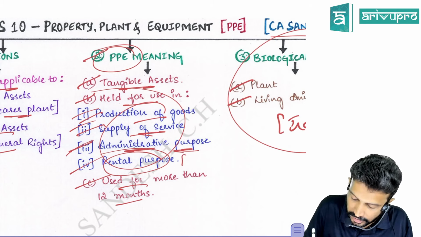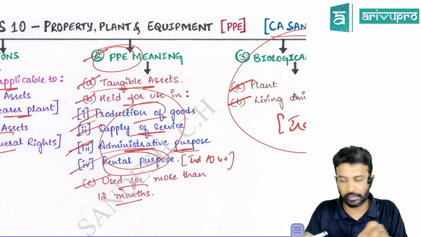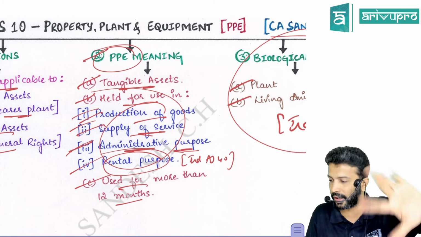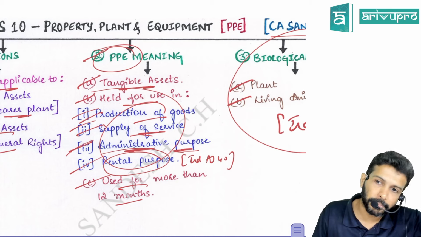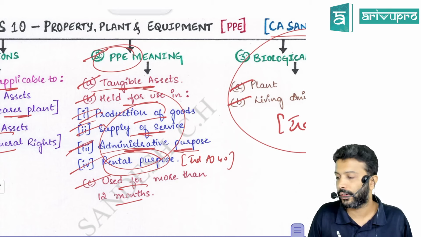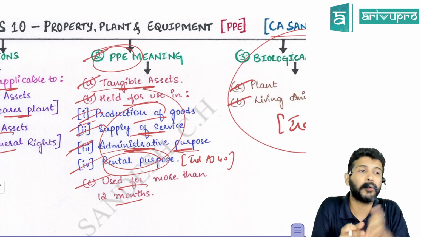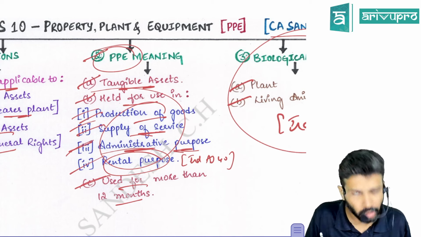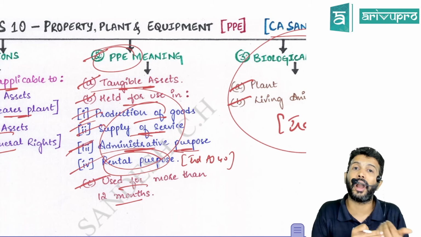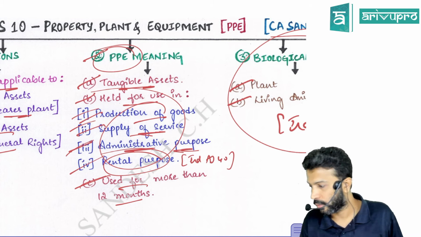You will learn this as Ind AS 40 in your CA final. There is a separate standard called investment property that gives comprehensive guidance. In AS, we don't have much guidance on this. So all these are the definition of PPE. In fact, the third criterion is that you should use this property, plant and equipment for more than 1 year. Obviously, if you want to call it PPE, it should last in your business for more than 1 year or 12 months.